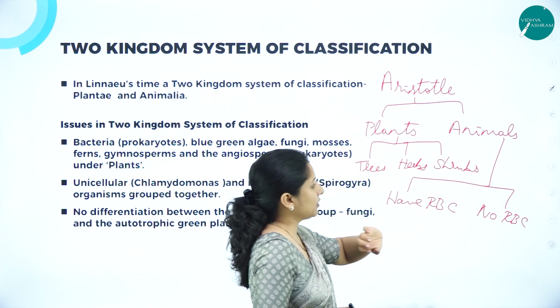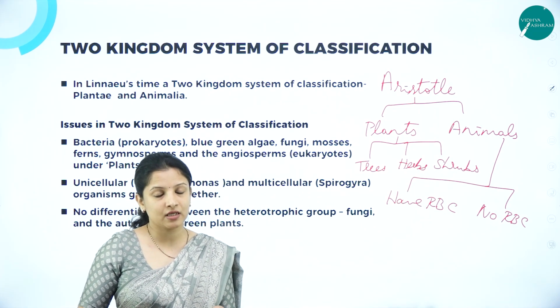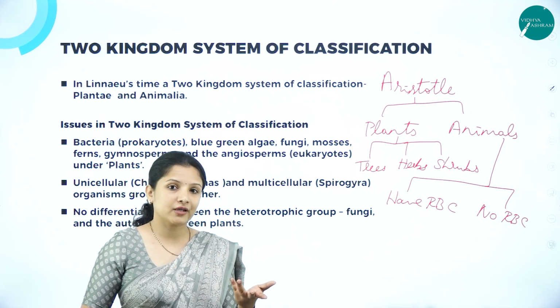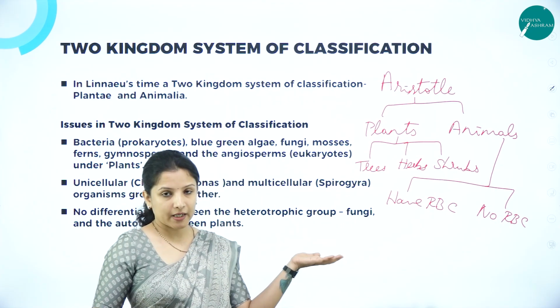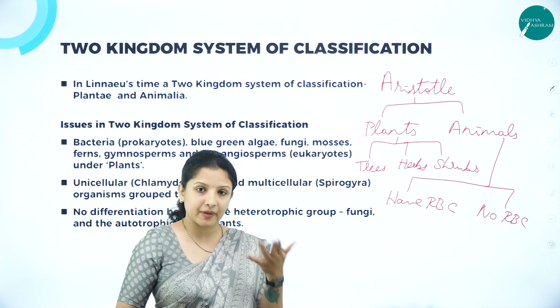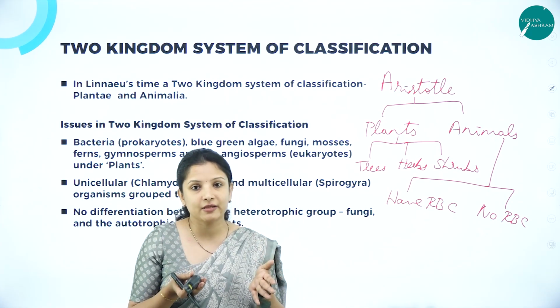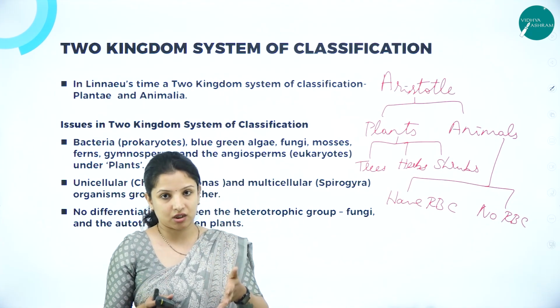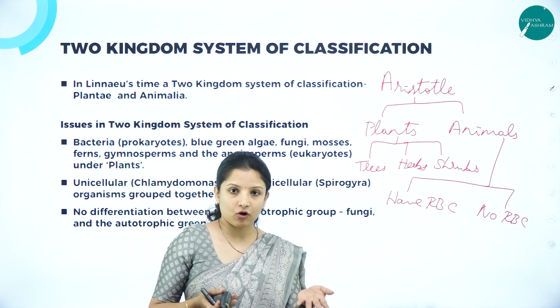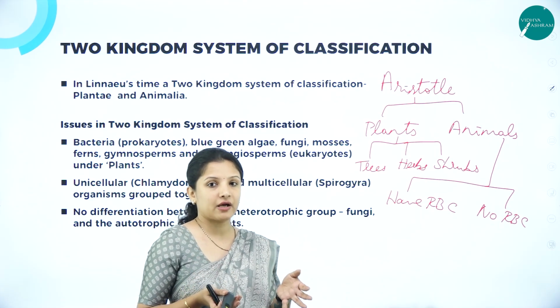And talking about animals, is only having RBC or not having RBC a characteristic? No, right? Because some of the organisms will not have RBCs, or they may have some peculiar characteristics which no other animals have. When we think of animals, we think of animals having a trunk, a tail and four limbs.